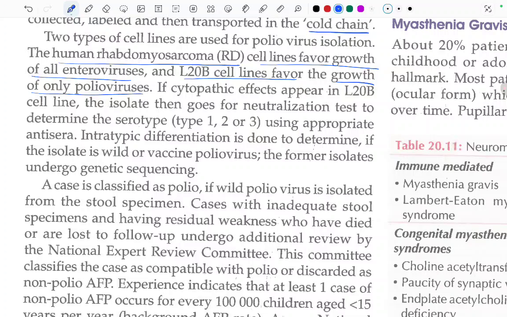If the cytopathic effect appears in the L20B cell line, the isolate then goes for the neutralization test to determine the serotype, whether it is type 1, 2, or 3. Using the appropriate antisera, intratypic differentiation is done to determine if the isolate is a wild or a vaccine poliovirus. The former isolates undergo genetic sequencing.